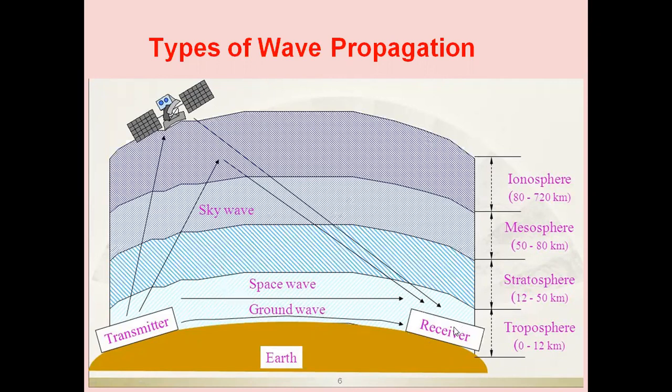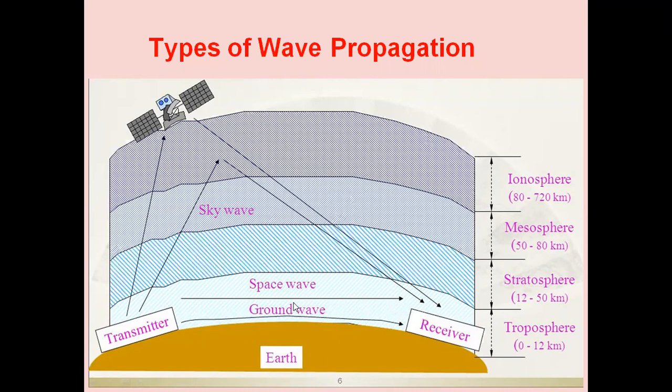The first mode which we have seen is ground wave propagation. The waves that are transmitted through the transmitter will strike the ground and make use of the ground as the medium, passing through the ground, and they will be received at the distant end. The technique in ground wave propagation is that vertically polarized signals strike the ground and pass toward the distant end.